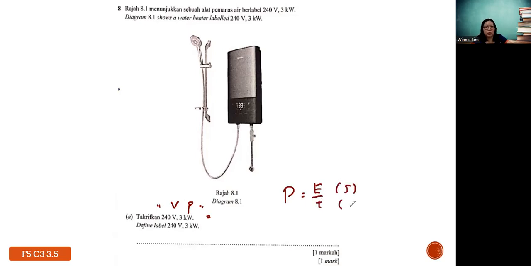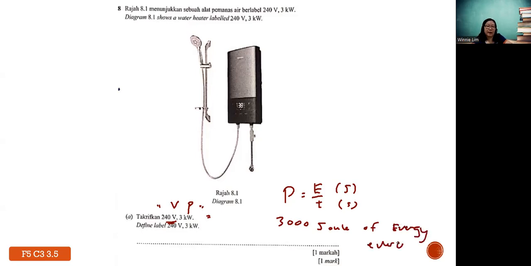You rewrite everything, but change power into energy per second. That means when this water heater is connected to a 240 volt power supply, it will consume 3000 joule of energy every second.